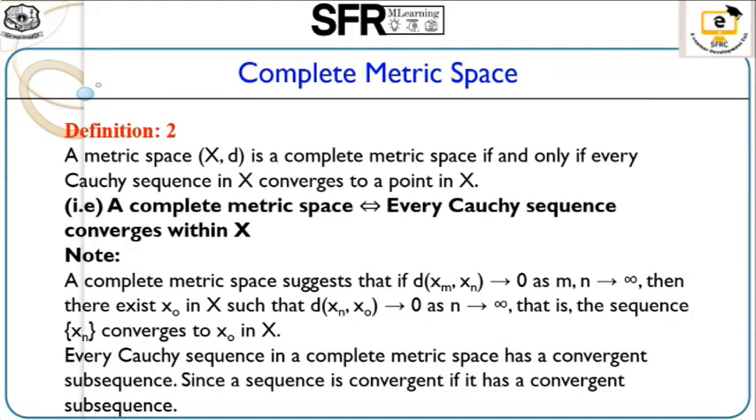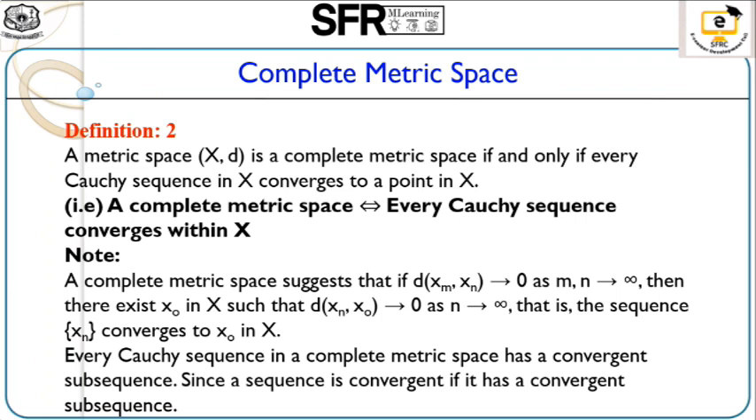Next we go to the definition of complete metric space. A metric space is said to be a complete metric space if and only if every Cauchy sequence in X converges to a point in X. That is, a complete metric space means every Cauchy sequence converges within X, satisfying that the distance between any two points is less than epsilon.